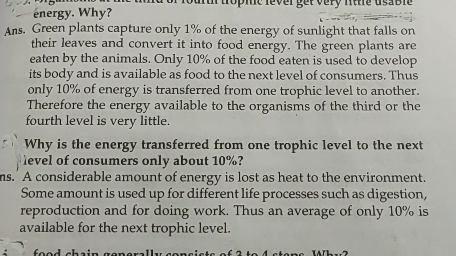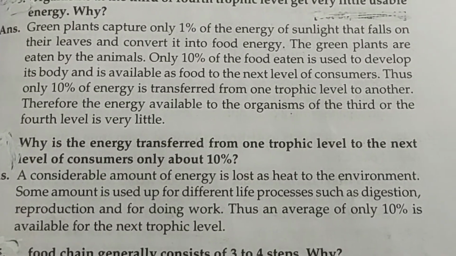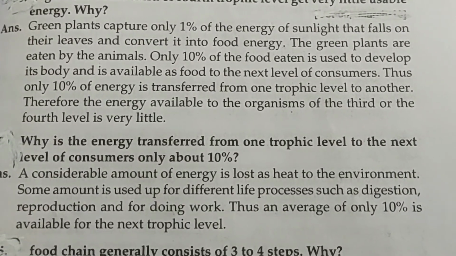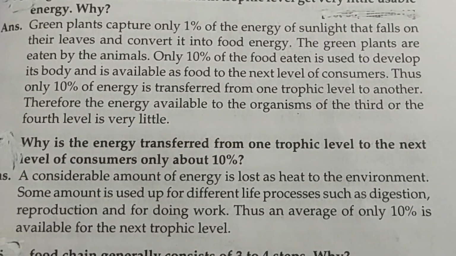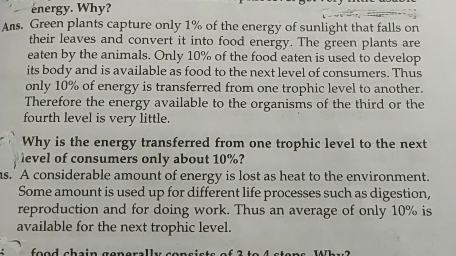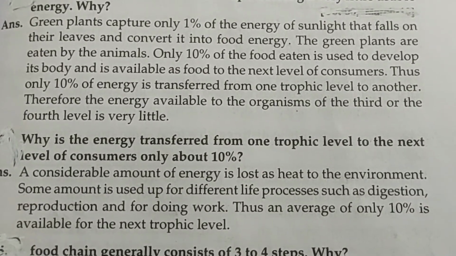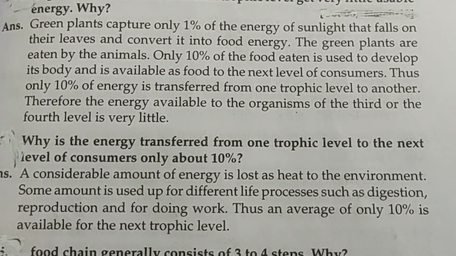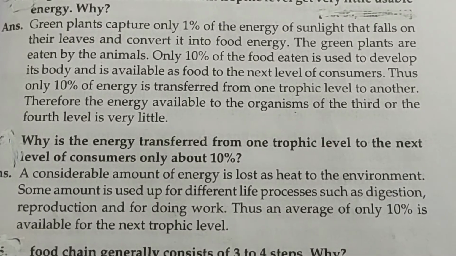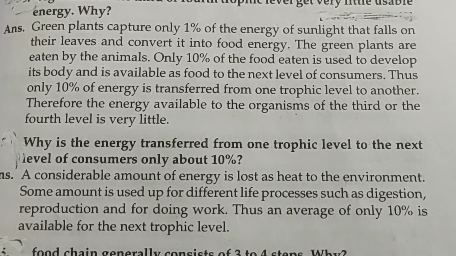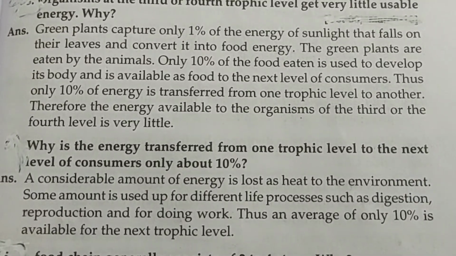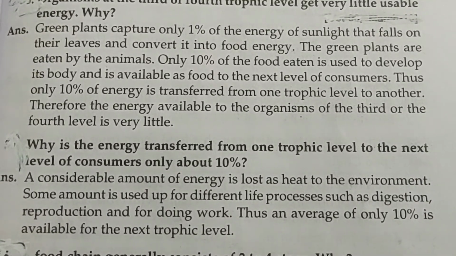Why is the energy transferred from one trophic level to the next level of consumers only about 10%? A considerable amount of energy is lost as heat to the environment. Some amount is used up for different life processes such as digestion, reproduction and for doing work. Thus, an average of only 10% is available for the next trophic level.